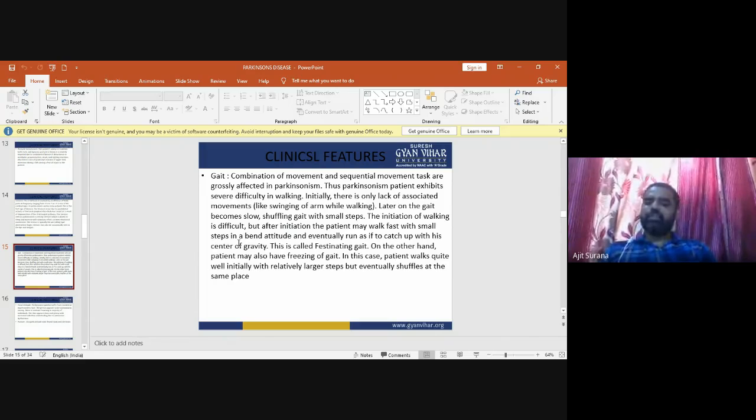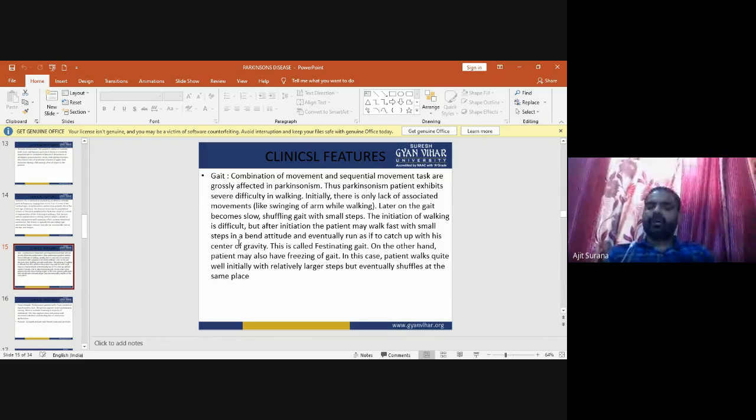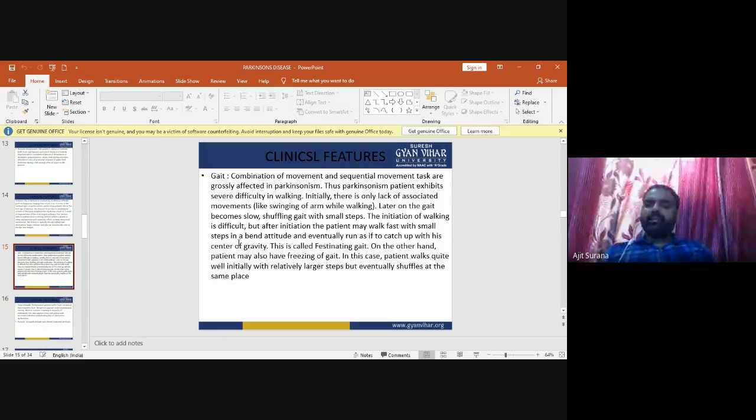Initially, there is only a lack of associated movements like swinging of the arm while walking. Later on, the gait becomes slow, and there may be a shuffling gait with small steps.